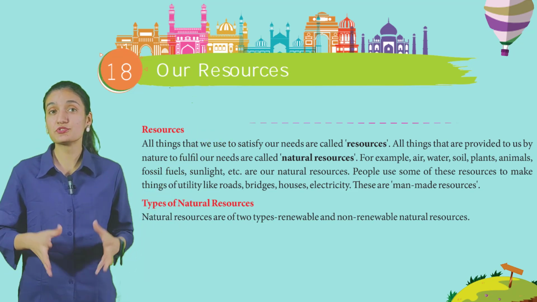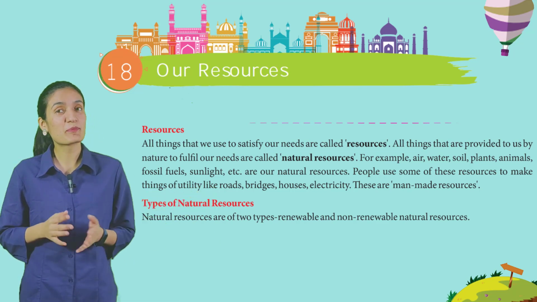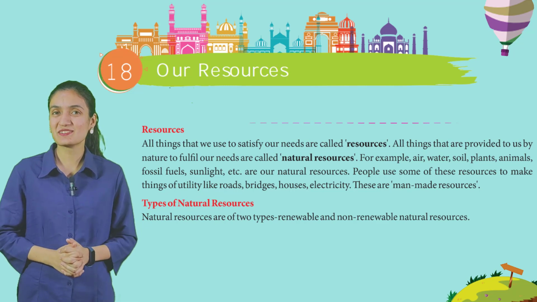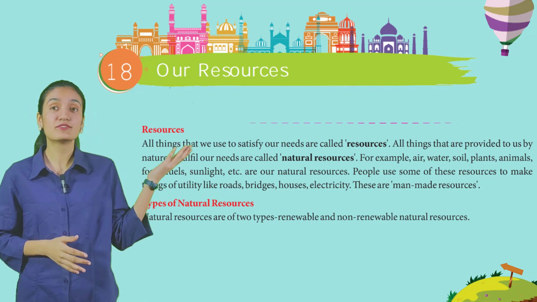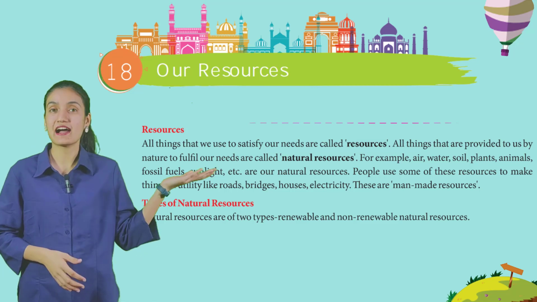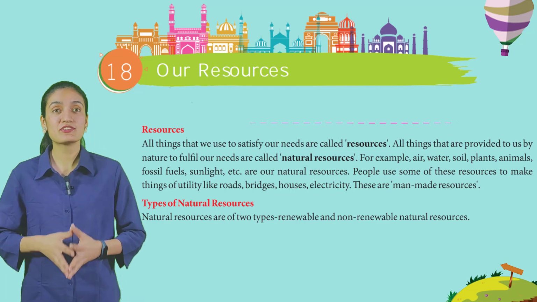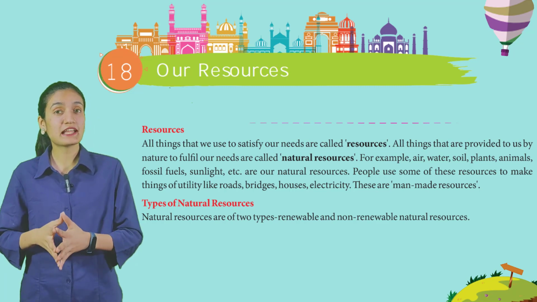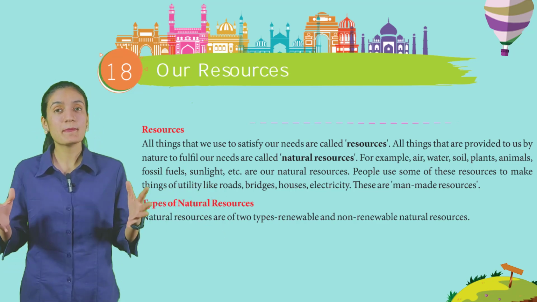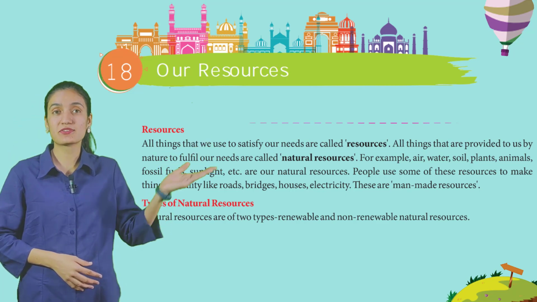All things that we use to satisfy our needs are called resources. All things that are provided to us by nature to fulfill our needs are called natural resources. For example, air, water, plants, animals, fossil fuels, sunlight, etc. are our natural resources. People use some of these resources to make things of utility like roads, bridges, houses, electricity. These are man-made resources.